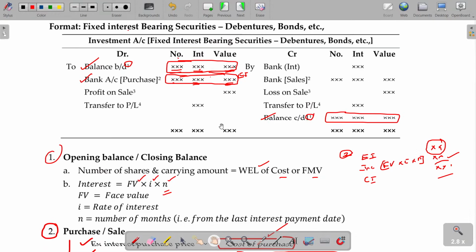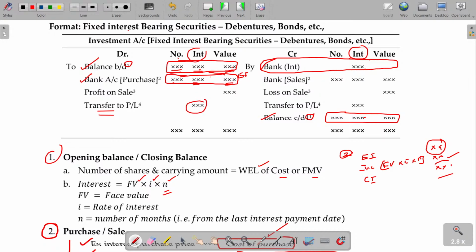Now, for the interest, any amount received as interest for the period is this one, and at year end this value. You tally that interest column, and whatever balance you get is nothing but the amount transferable to the P&L account.